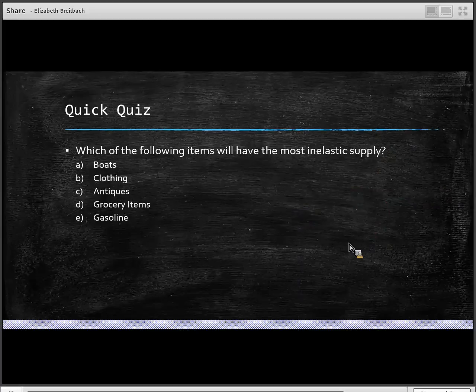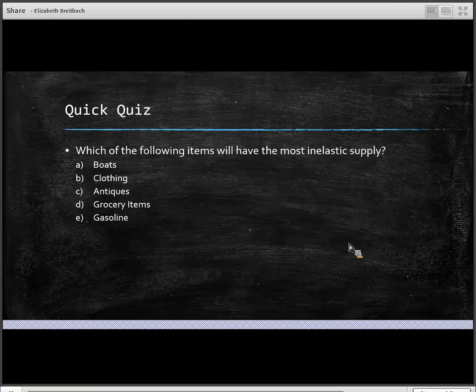All right, I want to go into a little bit more, not just on time, because we're going to assume time is the same for all of these. Which of the following items would have the most inelastic supply? So again, think about your determinants for supply. Supply is going to be what's most important here. For which ones can sellers have the greatest willingness and ability to change the quantity that they're producing?